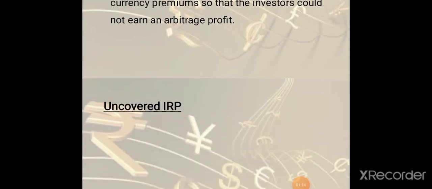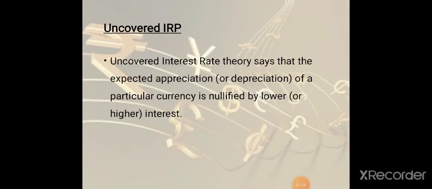Next is uncovered IRP. Uncovered interest rate parity says that the expected appreciation of a particular currency is nullified by the lower interest. In uncovered IRP, there is no forward contract. The investor will expect the forward rates. If the expected forward rate is more than the spot rate, then there is expected appreciation.